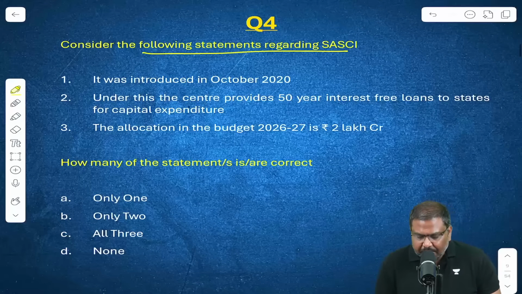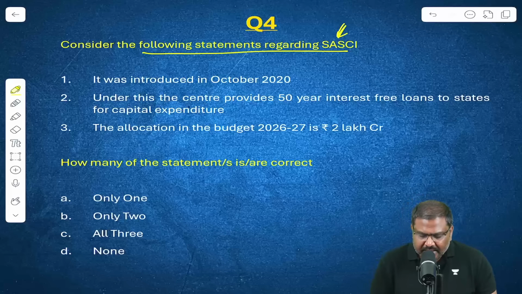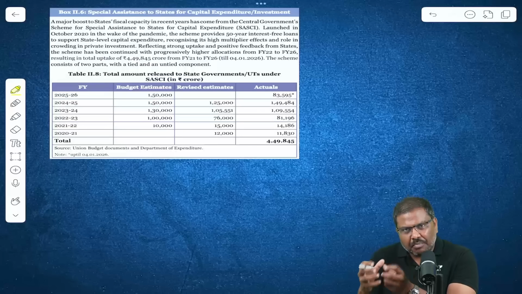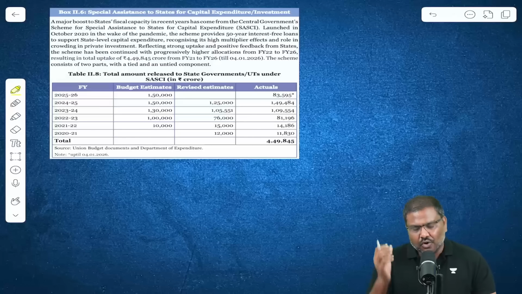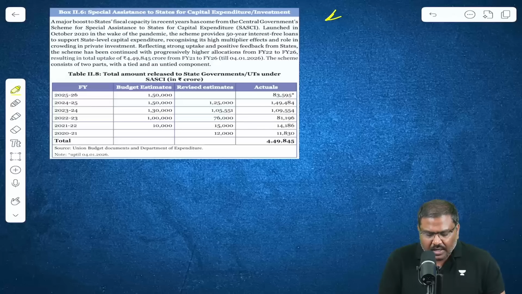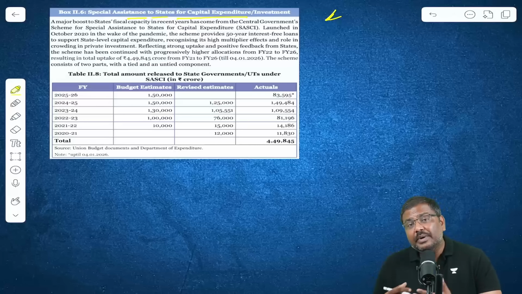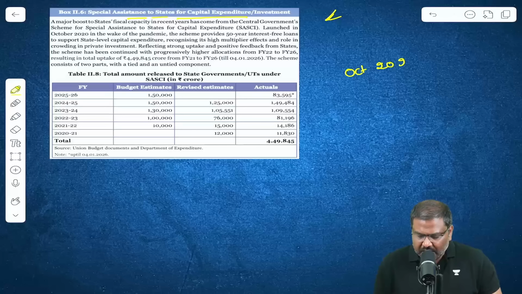Consider the following statements regarding SASCI. What is the importance of this particular initiative? There is a box which has been provided in the economic survey. It stands for Special Assistance to States for Capital Expenditure or Investment. This was announced by the Government of India during the period of pandemic, that is in October 2020.